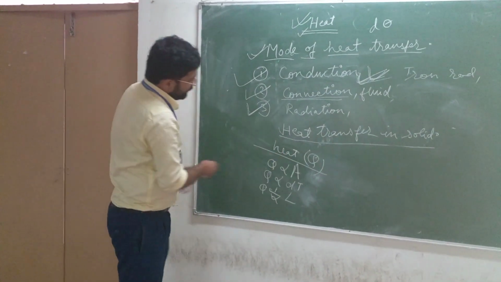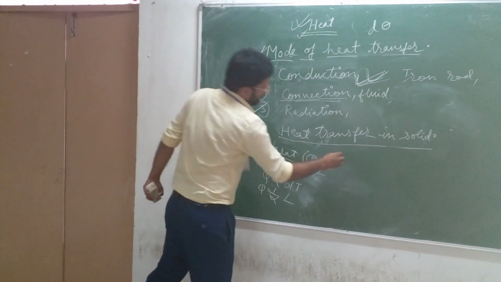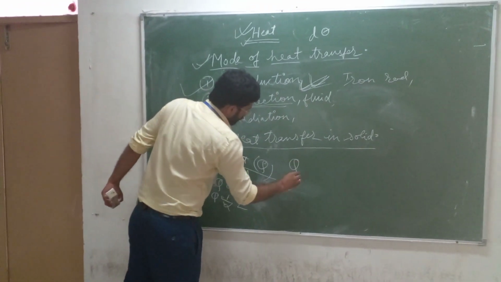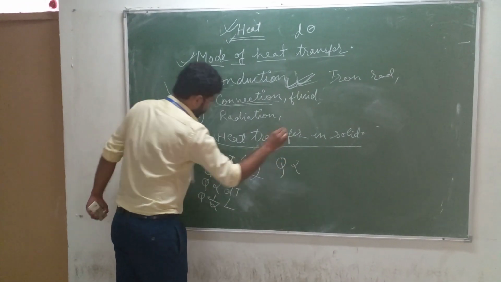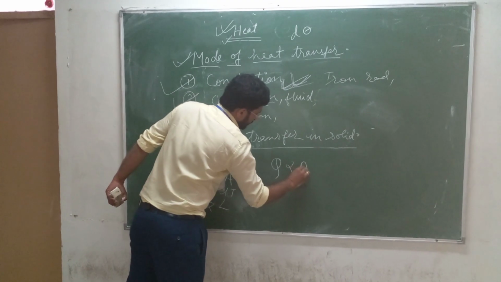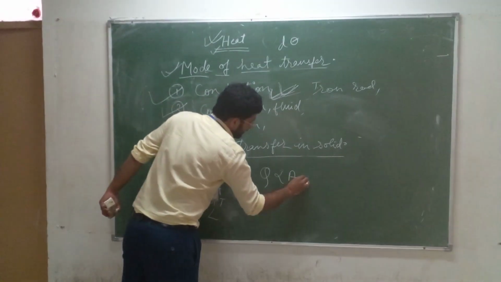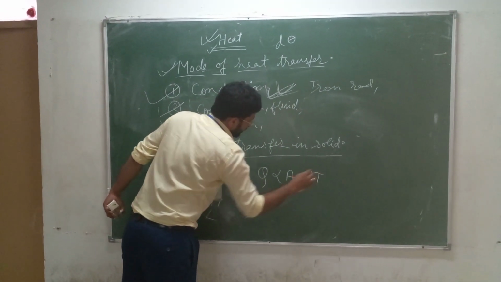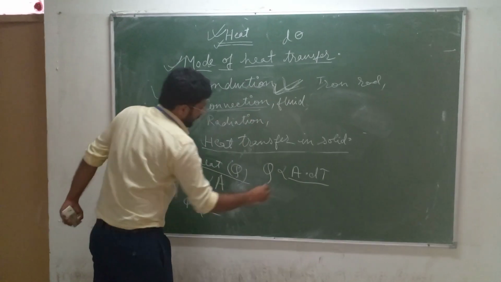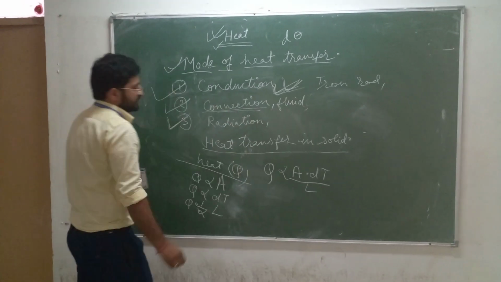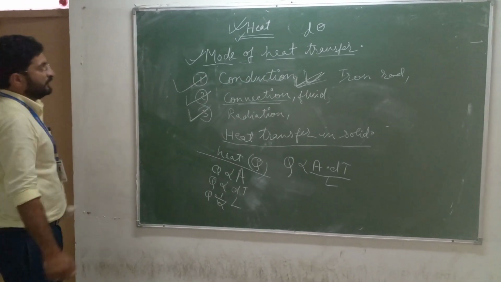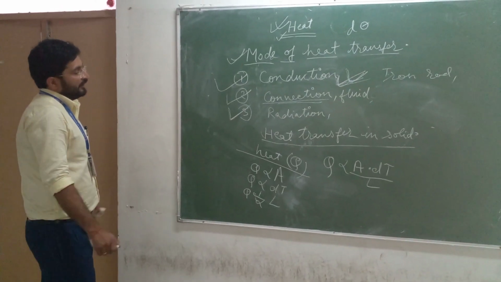Now if we combine these three, we can write Q is proportional to A dt by L, where dt is the temperature difference and L is the length of the specimen.